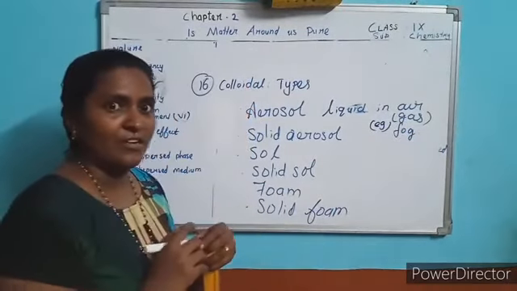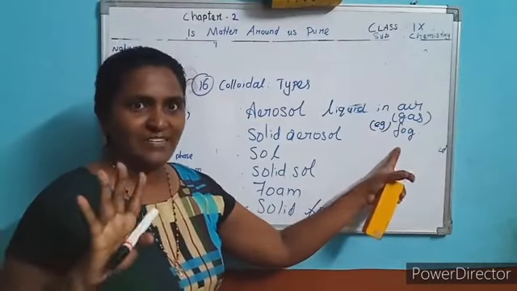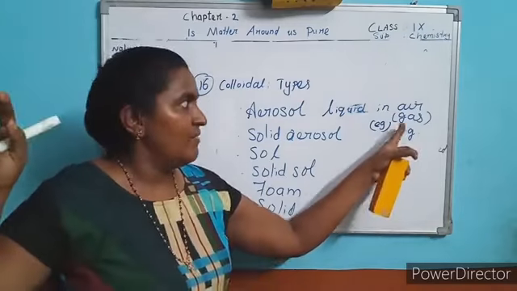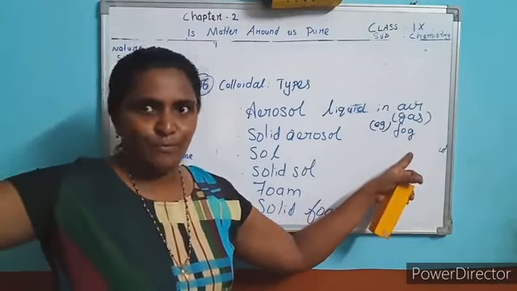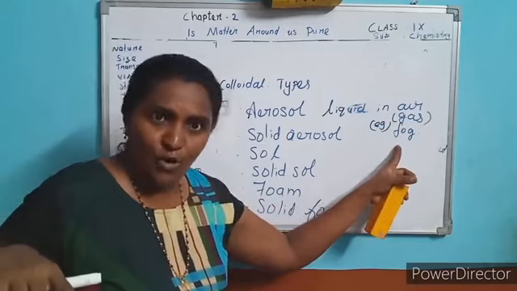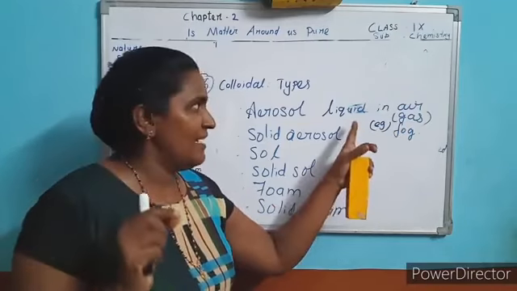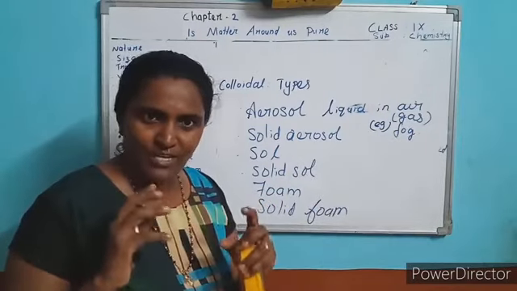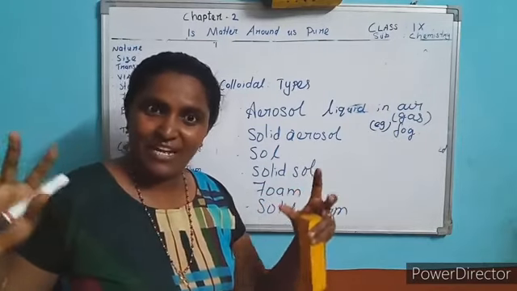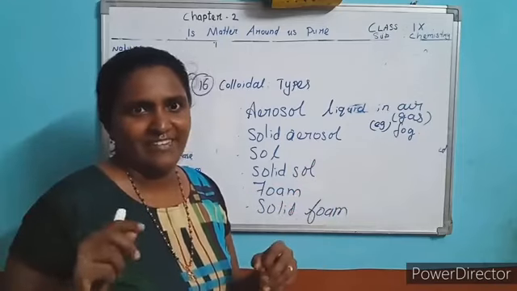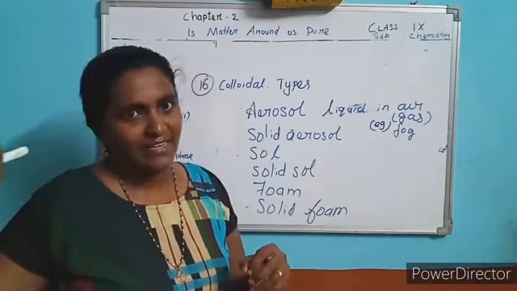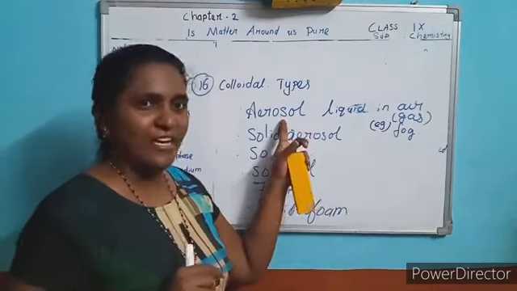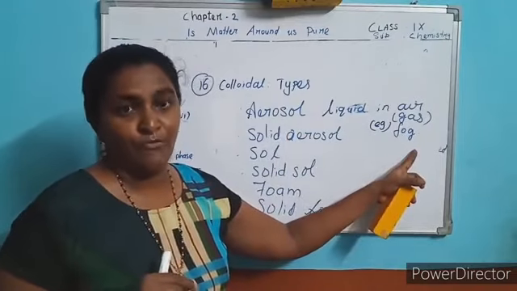Okay, what is fog? In winter season we can see clearly what fog is, isn't it? That white fumes like that in the sky. But listen, it is not in the sky, it forms in the atmosphere. In fog, water vapor is the liquid and air is the gas. Small quantity of water present in the large quantity of gas, that is air. Water in air, that is fog. This is called aerosol. Aerosol example is fog.